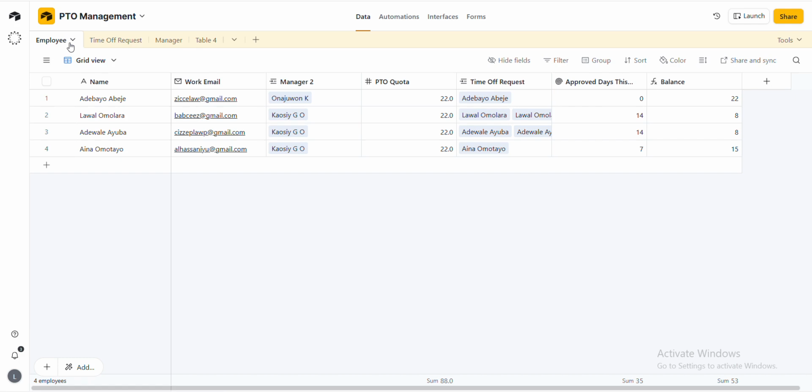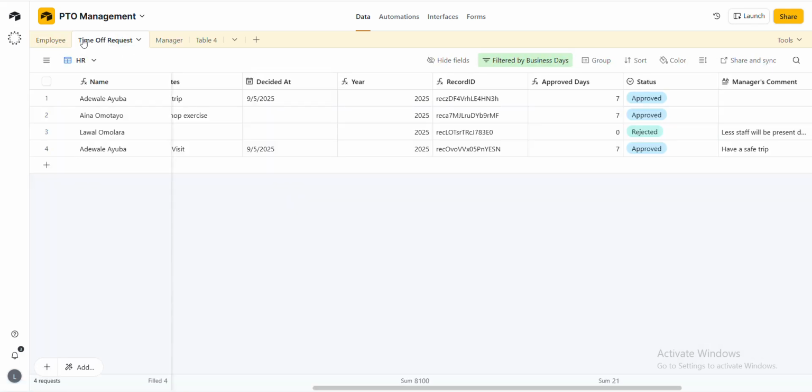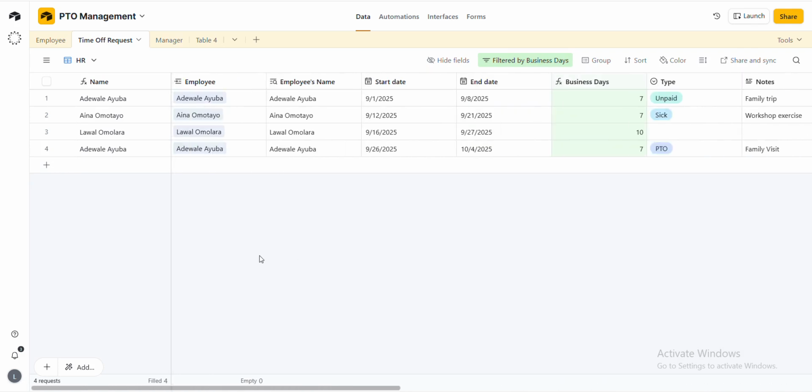I'm going to show you how to do this step by step. So don't bother yourself with it being too technical or logical. I will explain it to you one after the other. This is a table I created for the employees. All the employees in the company, these are their details, as you can see on the screen. Then for the time off request, this is another table you are going to create. You know how to link these tables, from employee to time off request, from time off request to manager. I will show you that as well.